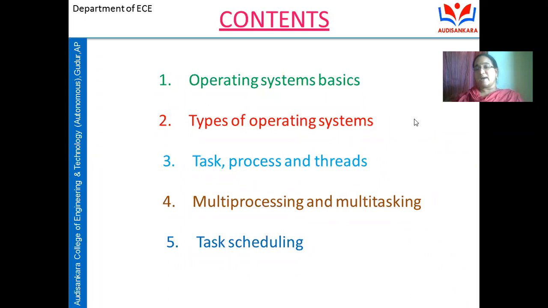Where the application has multiple tasks, each task should be scheduled to execute at a particular time. When there are multiple instructions, each instruction should be scheduled by the process, so that within that time period, the execution of the particular task or process is completed.